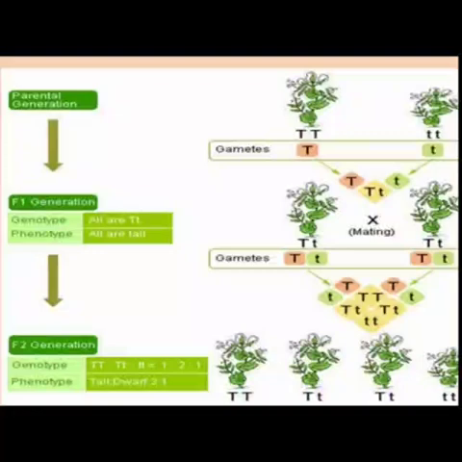Mendel then thought of self-pollinating the tall F1 plants, and to his surprise he found that in the second filial generation some of the offsprings were dwarf. The character that was not seen in F1 generation was now expressed.